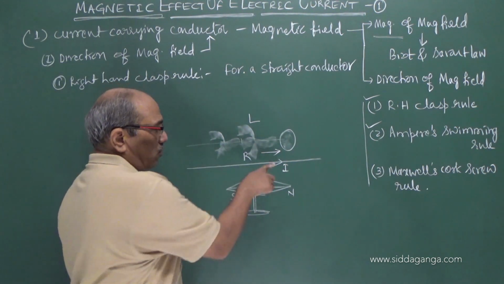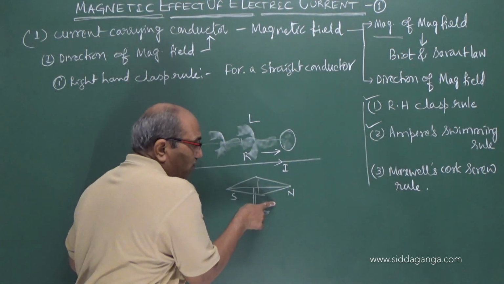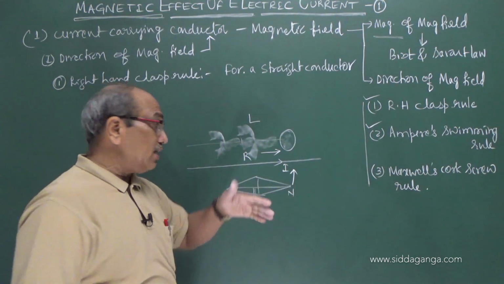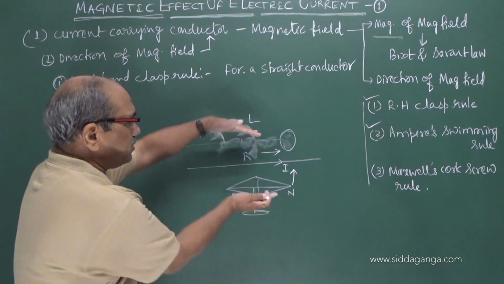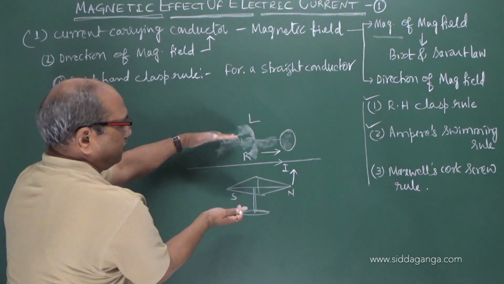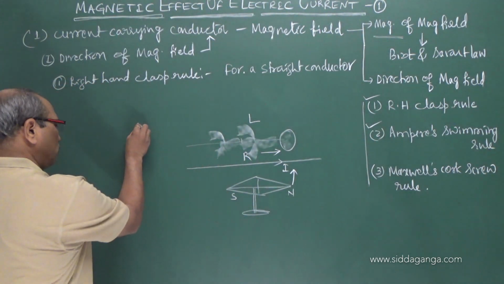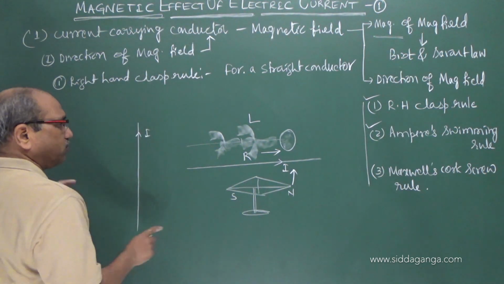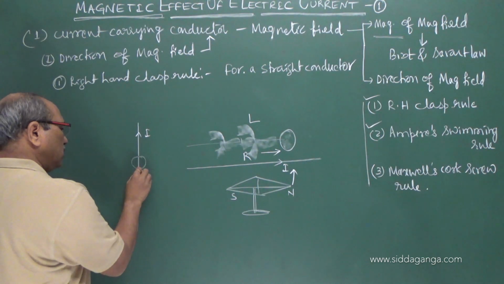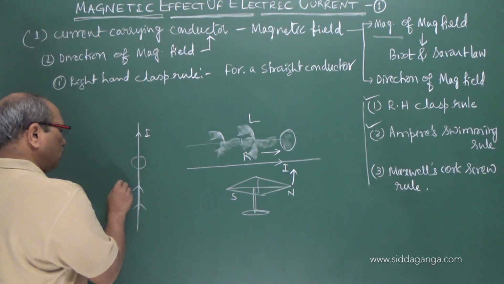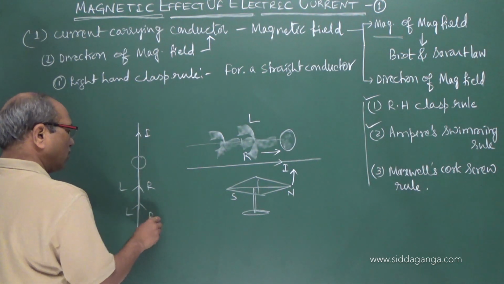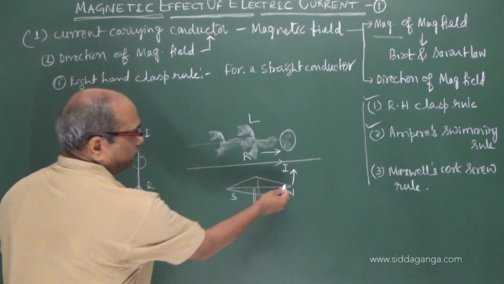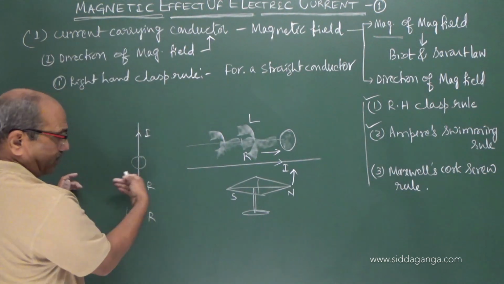Now, the needle which is below the wire is deflected towards my left. If I turn this, you will better understand. If you turn this, you will come to know this is the direction of the current, as previously taken for the right hand clasp rule. And if you are swimming here with your left and right, below the wire it is turning to the left, meaning the north pole is tending to the left below the wire.